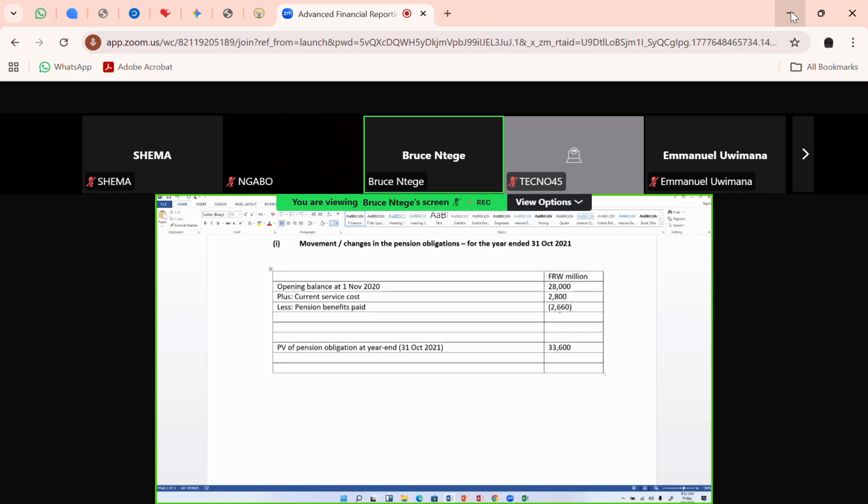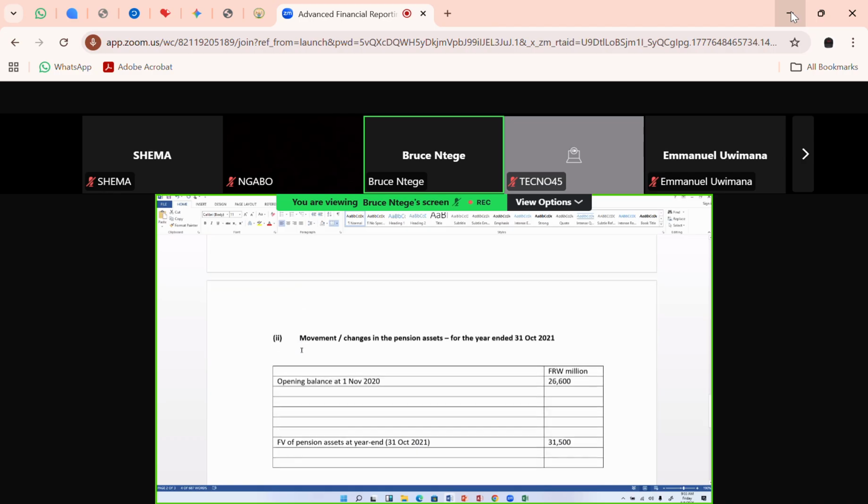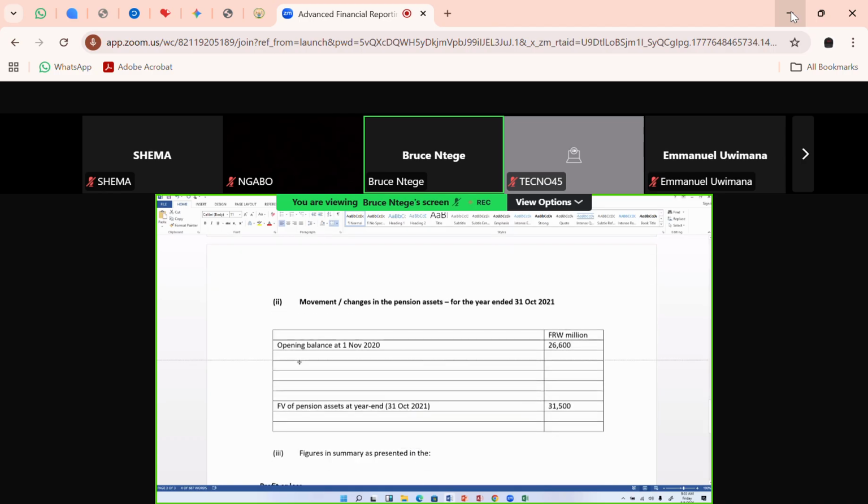And I'm also doing that on the pension assets account because I'm crediting the pension assets account, which is number 2 here. So I'll come in here to say minus the pension benefits paid, 2,660. Okay. So that is also posted.